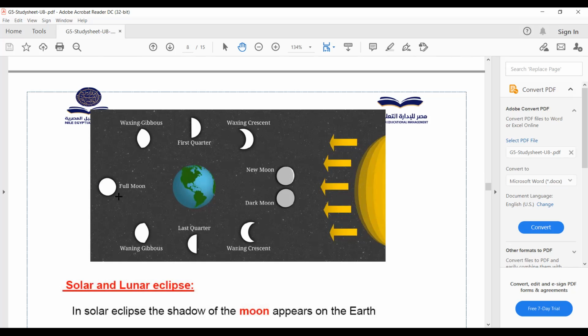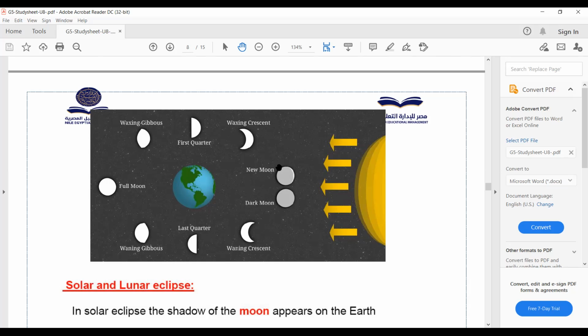Here in the middle of the lunar month we can see the full moon, because the part of the moon that faces the sun is toward us, so we can see the whole moon lighting up. Then the moon goes on again. This is called the waning gibbous.